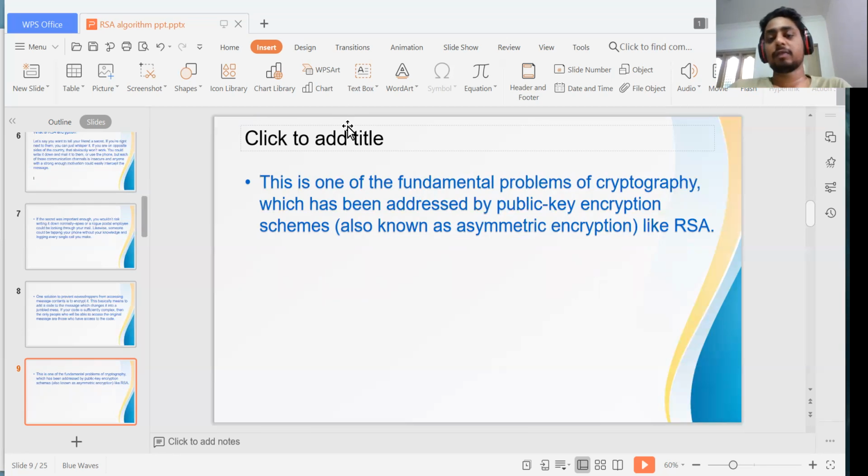Like I'm sending a message to my friend, and if someone else takes that message, they won't see the original message. Even if they check the phone or try to crack it, it doesn't show the original message. It's a jumbled message, and it's too difficult to crack.